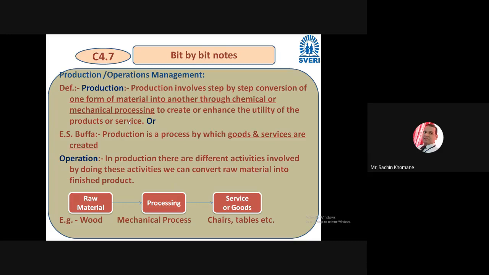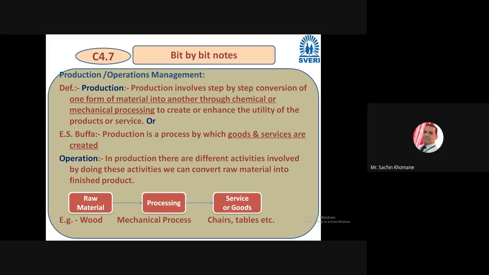That definition everybody knows, I'm just refreshing. Also, according to Buffa, what he explained is that production is the process by which goods and services are created. In a very simple way he has defined it. We know production is conversion of raw material into finished product through certain processes, and we increase its utility.